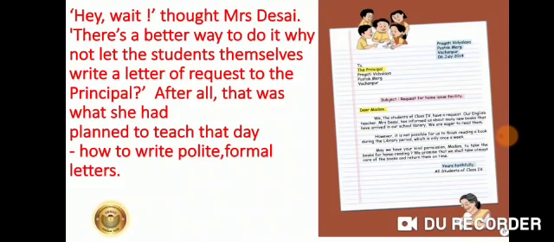So she planned, why not allow the students themselves to write a letter on the same topic to the principal. But remember, the letter has to be a polite and formal letter. That means a letter that conveys your message in a polite manner and to the point. It should not be very lengthy.